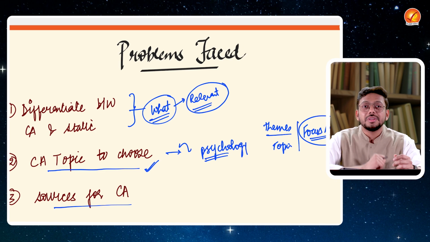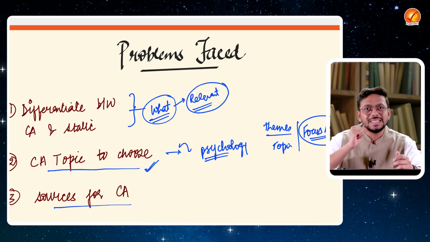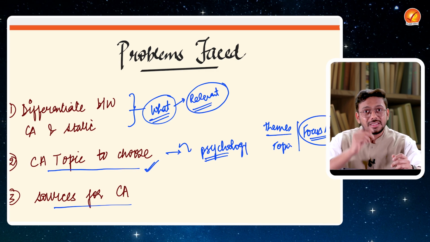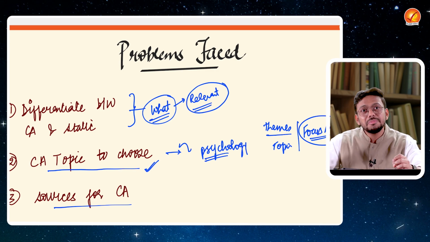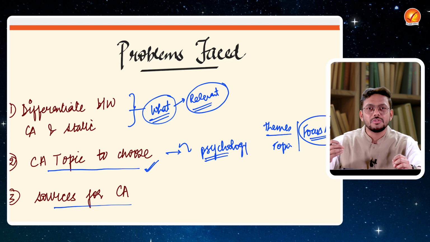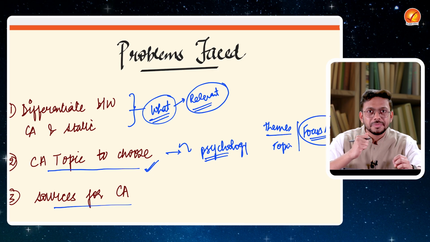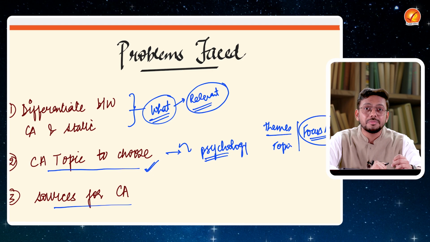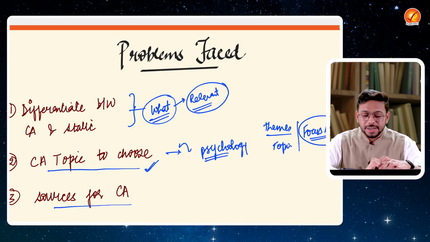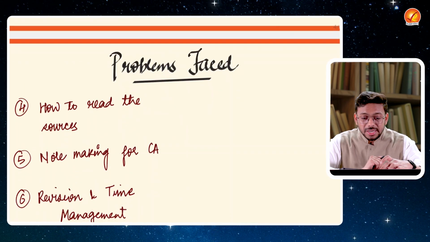Fine. And the next problem which the students face is with respect to the sources. What exactly is to be read? There are newspapers, there are magazines, there are current affairs classes, there are YouTube videos. In terms of magazines also, there are multiple magazines of multiple coaching institutes, of multiple news sources. Even in terms of newspapers, you have multiple newspapers to read. So what exactly is to be read? The source is one of the most difficult portions when we talk about current affairs. Definitely we'll talk about it.